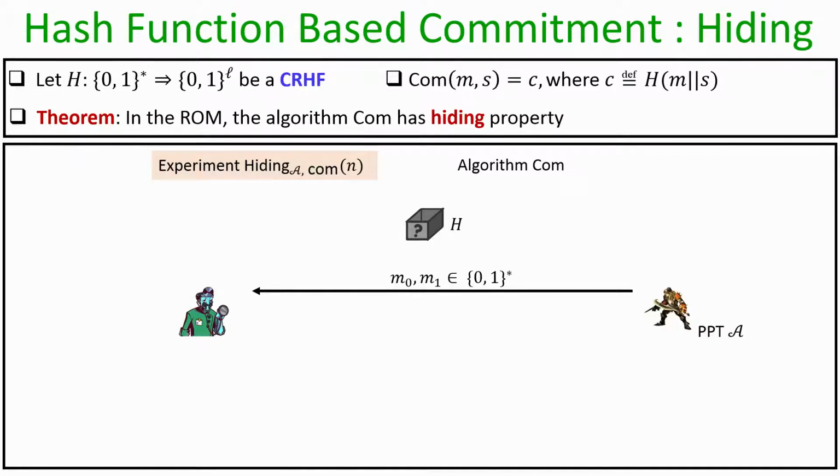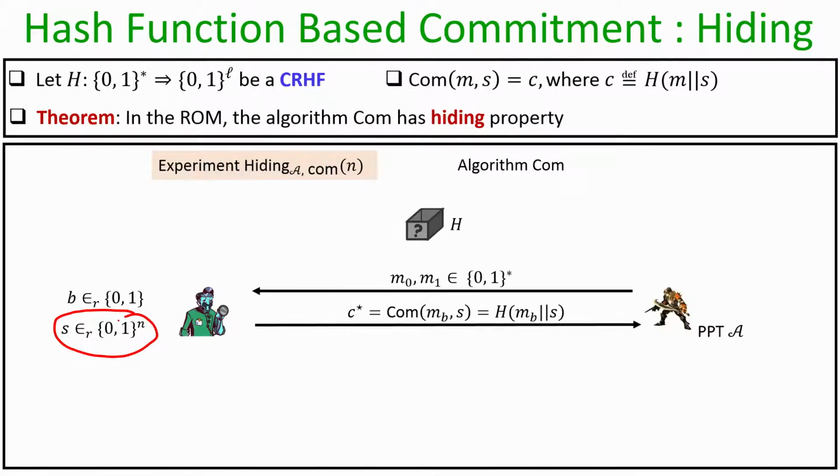So, the modified experiment is as follows. The adversary basically submits a pair of messages and the challenger, or the experiment, decides one of the messages to commit randomly. It decides a suitable randomness once it has decided what message to commit, and now it throws the commitment of that message as per the COM algorithm, and to commit that message MB, this challenger has to evaluate H of MB concatenated with S.